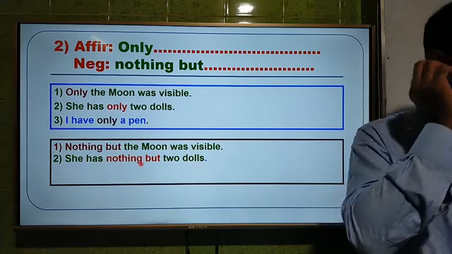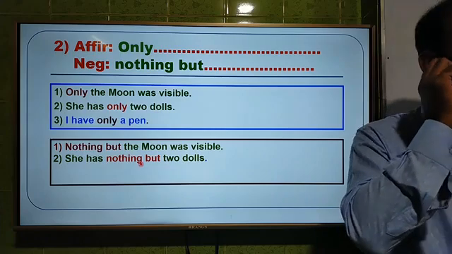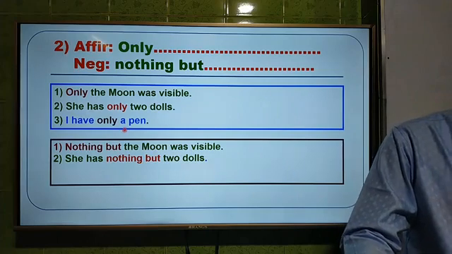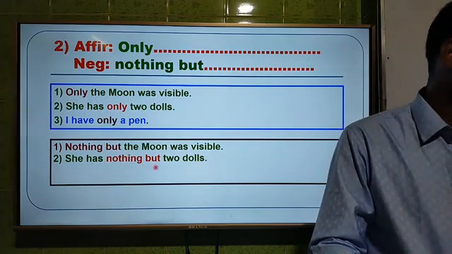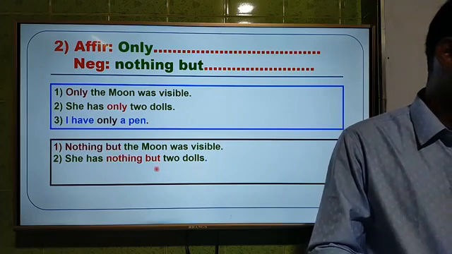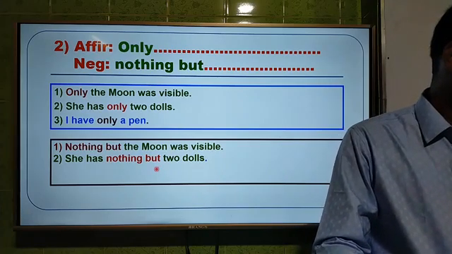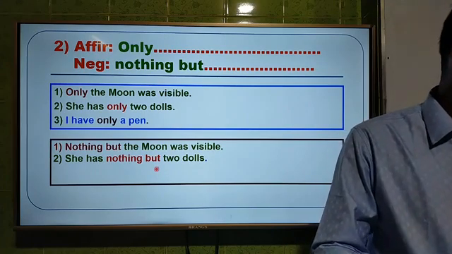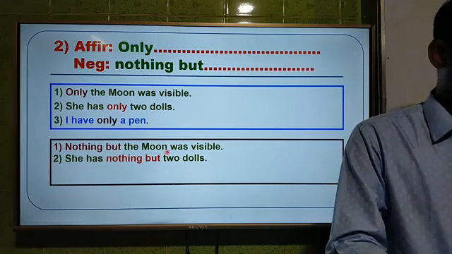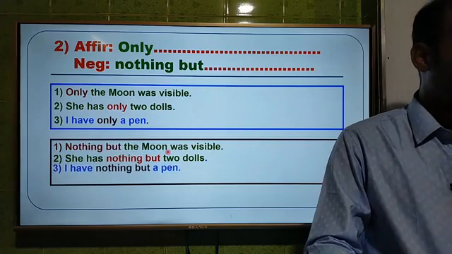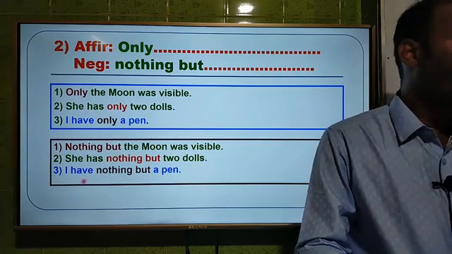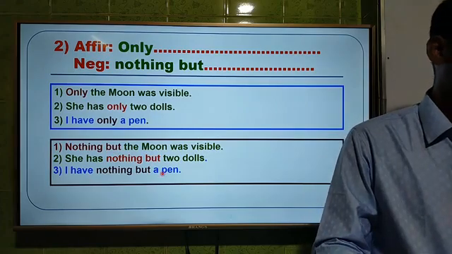Thank you so much. Now, dear students, the third question is, I have only a pen. So the answer will be what? Again, Samia Muskan. Samia Muskan is very active. Thank you so much. She has nothing but 2 dolls. The third question: I have only a pen. So the answer will be, I have nothing but a pen. Thank you so much.